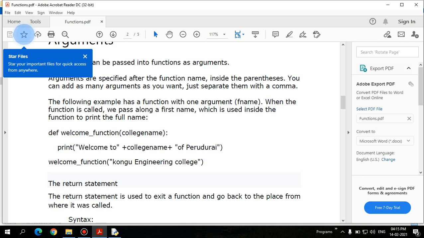So welcome to is appended with the college name, Kongu Engineering College, Perundurai, and together all these get printed on the output screen. This statement is the definition of the function, and this is the function call, where the string Kongu Engineering College is passed as the argument to the function called welcome function.